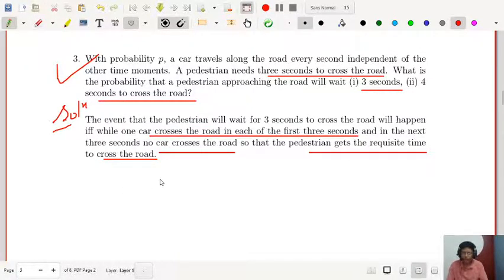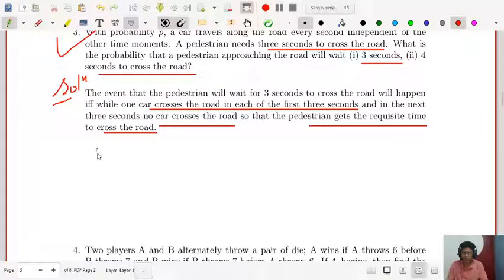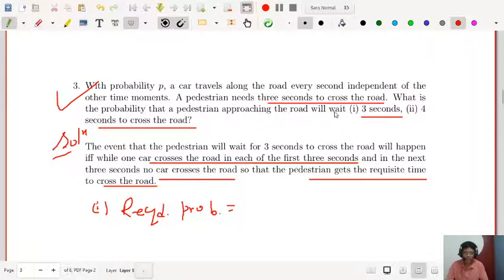So what is the required probability in the first case? The required probability we can write: during the first 3 seconds there will be cars. So the man is actually waiting for 3 seconds. That means in the first second a car is moving with probability p.